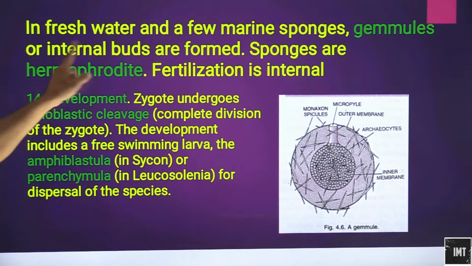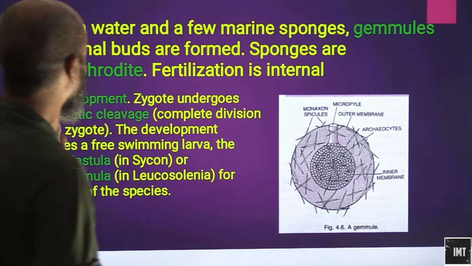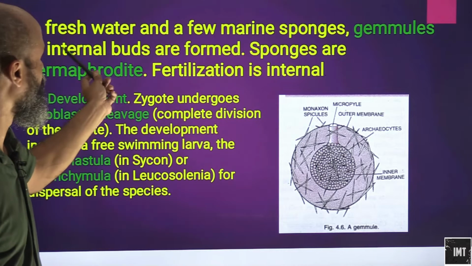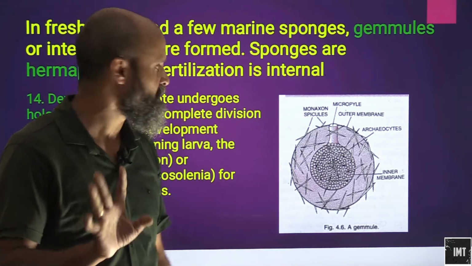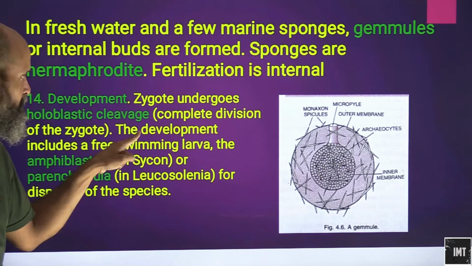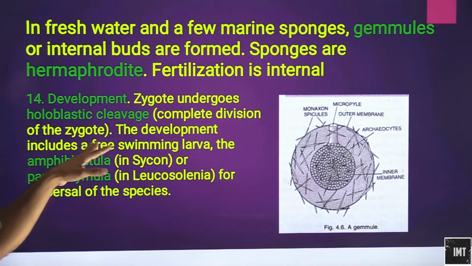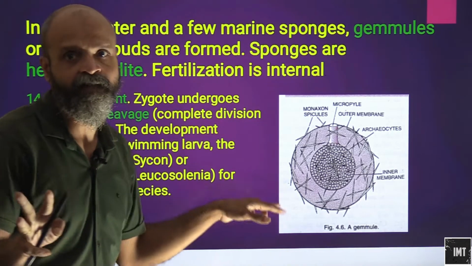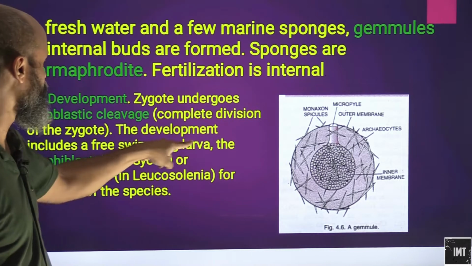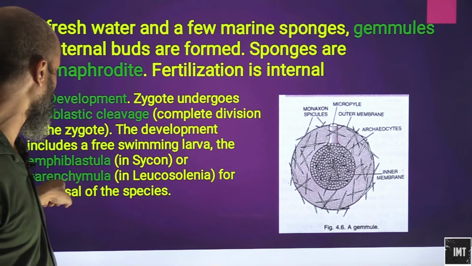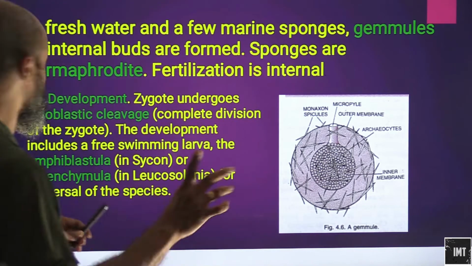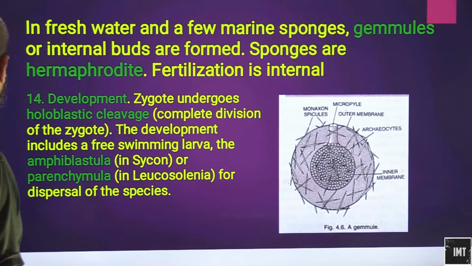So in fresh water and a few marine sponges, gemmules or internal buds are formed. Fertilization is internal. The zygote undergoes holoblastic cleavage, that is complete division of the zygote, whichever canal it is happening in. In Cycon and in Leucoselenia, the development includes a free swimming larva, the amphibastula and parenchymula, for dispersal of the species. And we have seen that water plays a very important part in the reproduction process.